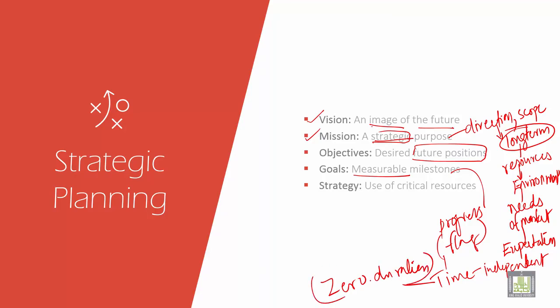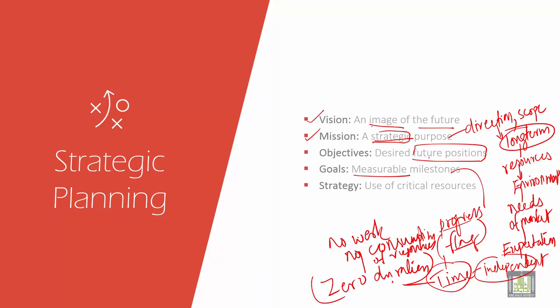And therefore, when there is zero duration, there is no work and no consumption of resources. This is very important to be taken into consideration. So it acts as a progress flag, time is independent, and it is known as zero duration, with no work and no consumption of resources. So these are the measurable goals.